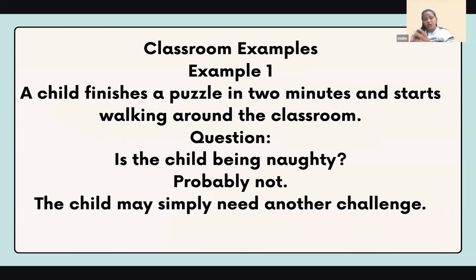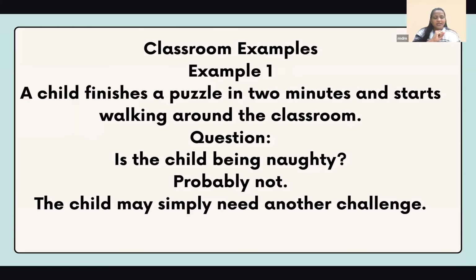On and off throughout the session, I've been putting in some basic examples as well. You can just read the example: if the child finishes a puzzle in 2 minutes, since the active child now, in active children, I've seen that they end up finishing the puzzles very fast. They quickly do it because they are curious and want to get done. They get excited, so they will start walking around in the classroom. And we think, okay, the child is naughty, he's disrupting the class, he's not paying attention, he can't sit in one place. But remember, the child may be ready for another challenge.